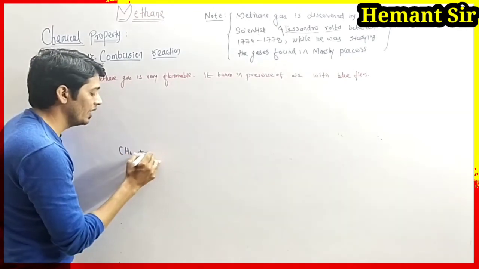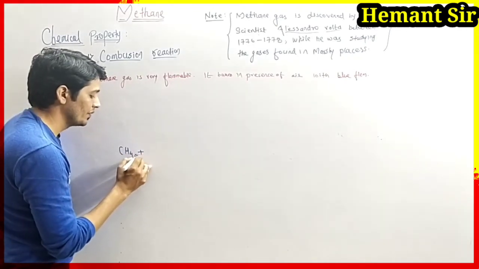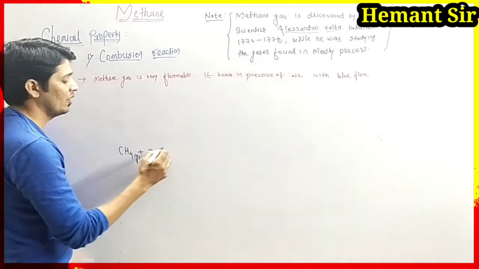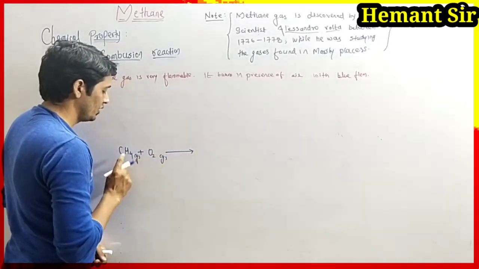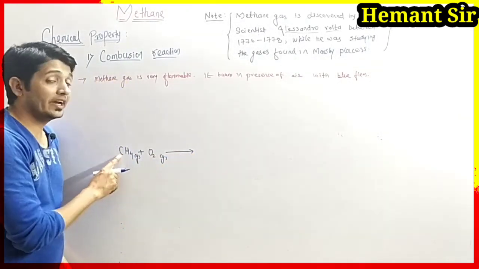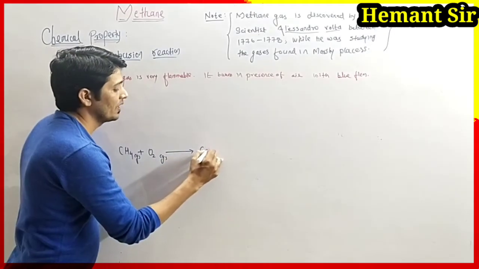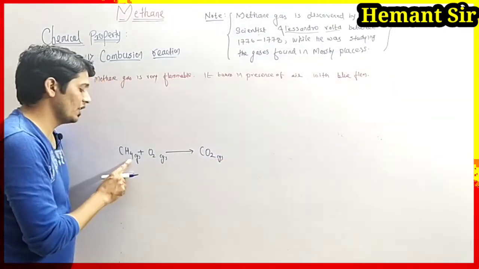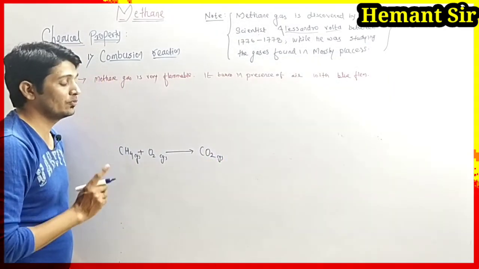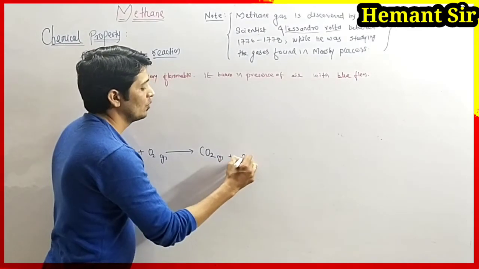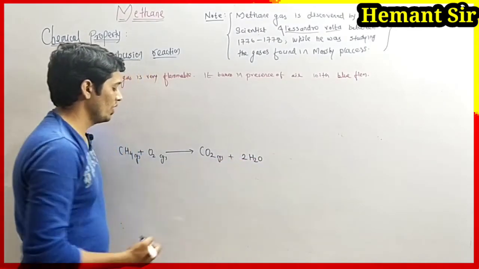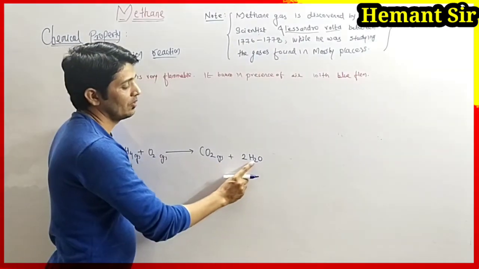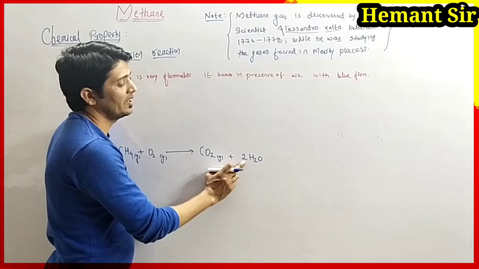Now the combustion reaction of methane: CH4 is methane, in gaseous form. When it burns in presence of oxygen gas, when sufficient oxygen is supplied, carbon gets fully oxidized to form carbon dioxide gas. Hydrogen also gets fully oxidized to form 2H2O. Why twice H2O? Because here we have 4 hydrogens and in H2O only 2 hydrogens, so we multiplied it by 2.